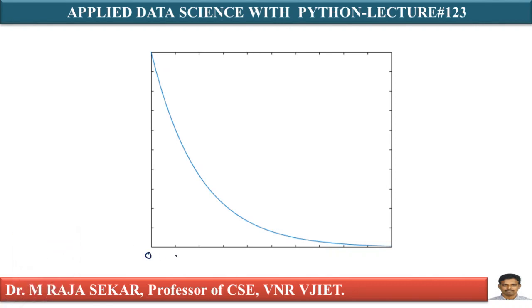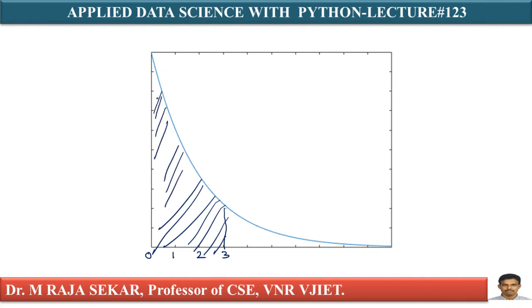This is 0, this is 1, this is 2, this is 3. Less than 3 years means this area. Anyway, your x starts at 0, therefore this entire area gives the probability of less than 3 years.